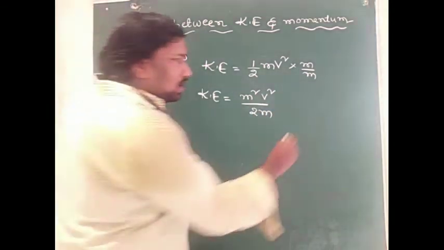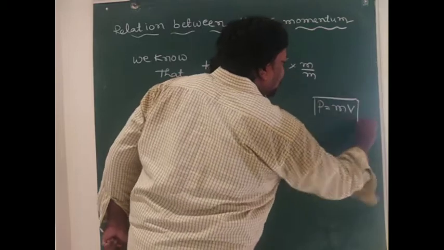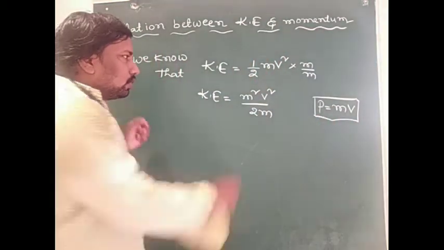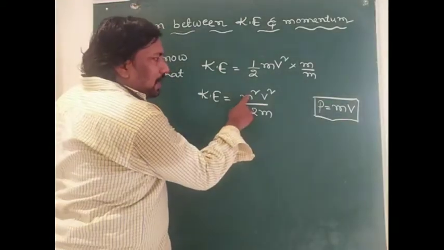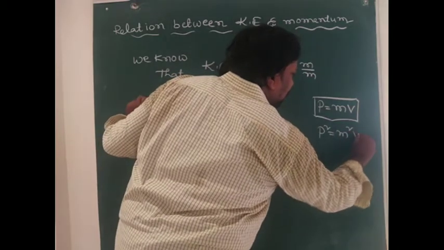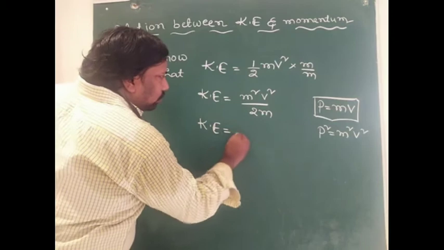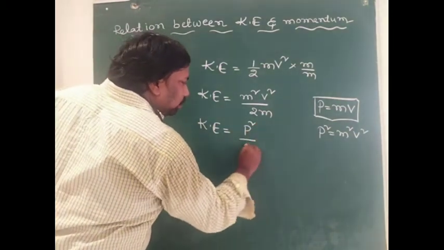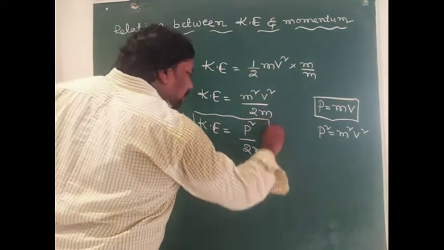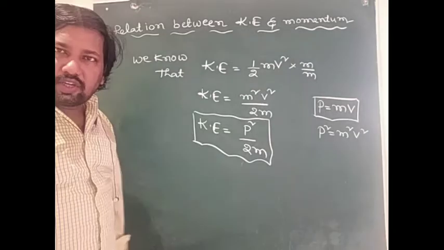We know that momentum means the product of mass and velocity of the body. So in this situation m square v square, that means p square, equals m square v square. Therefore kinetic energy equals p square by 2m. So this is the relation between kinetic energy and momentum.